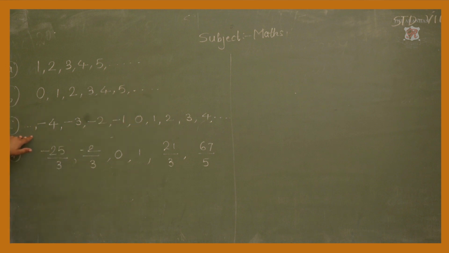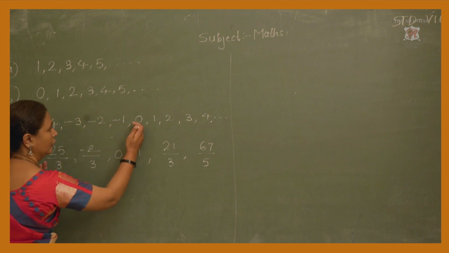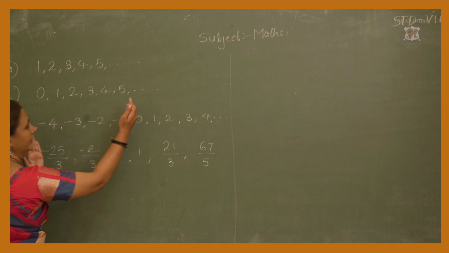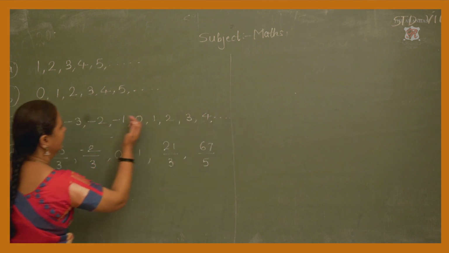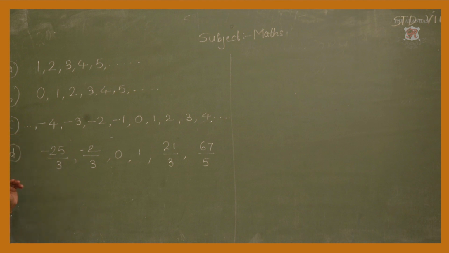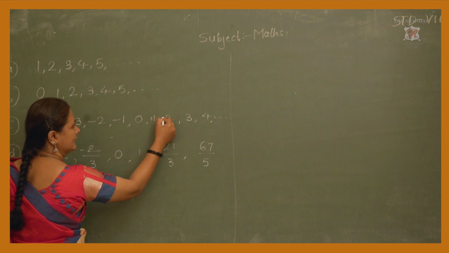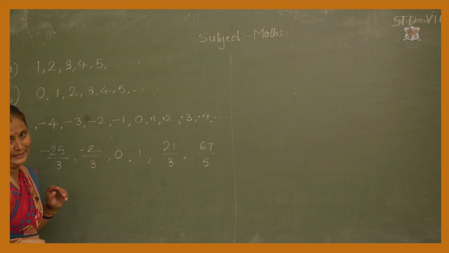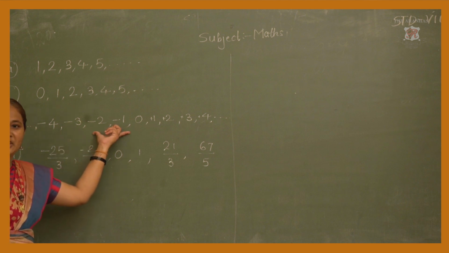Third, here there are the numbers 0, positive numbers and negative numbers, isn't it? Now, if you observe neatly, here in the middle it is 0. On the right hand side all the positive numbers and on this side all the negative numbers. For positive numbers we write plus in front, but it is not always necessary. So these numbers are called integers.